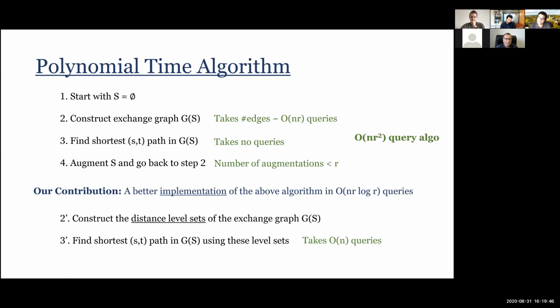So if we can find the level sets, which are the vertices at distance 1, which are the vertices at distance 2, distance 3, and so on from the source S until I reach T. Basically, if I can do a BFS on this graph without computing the whole graph, then I'll be in business. So that's the main idea. Step 2 prime is what I'm going to get into next: construct the distance level sets. And then if we do that, we can find the shortest path and repeat the same algorithm.